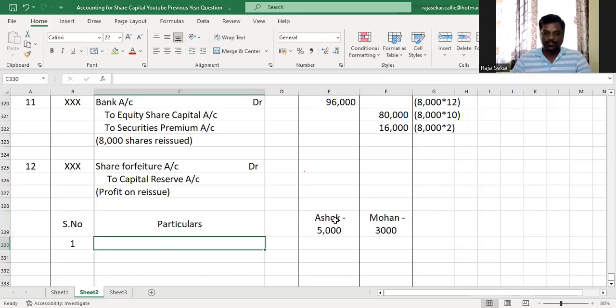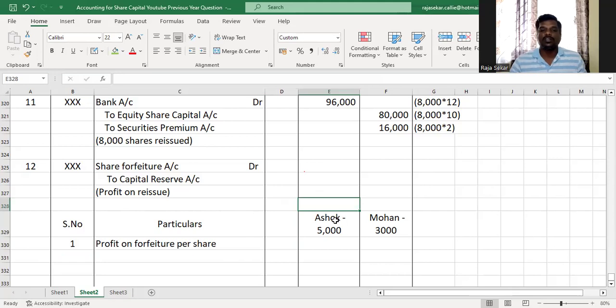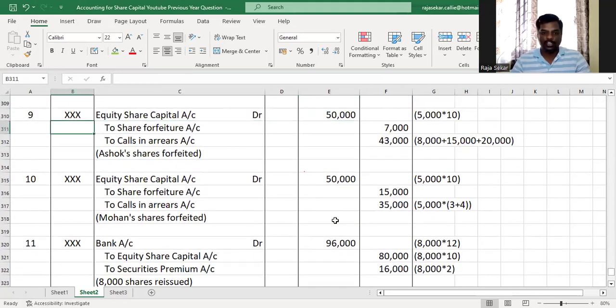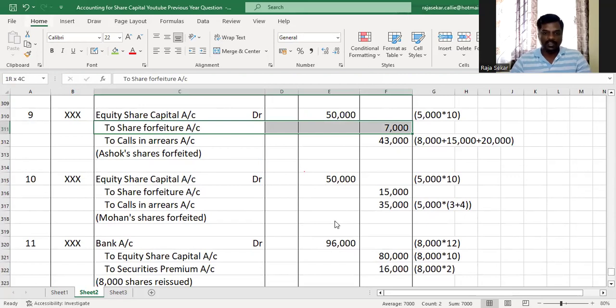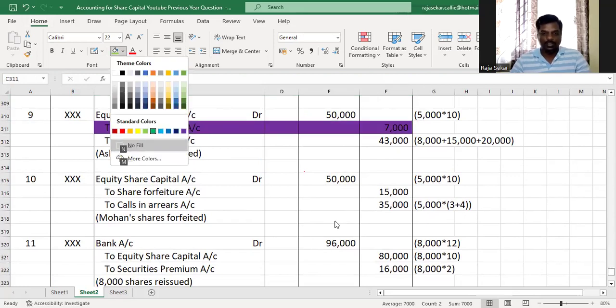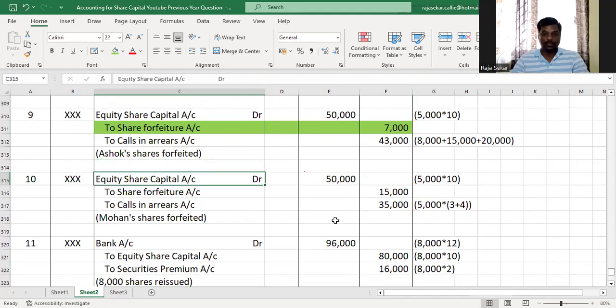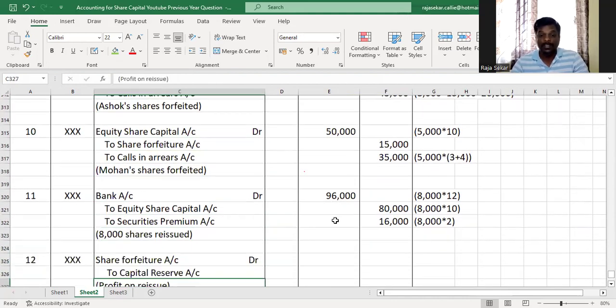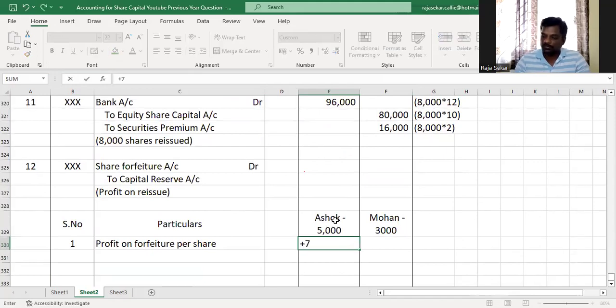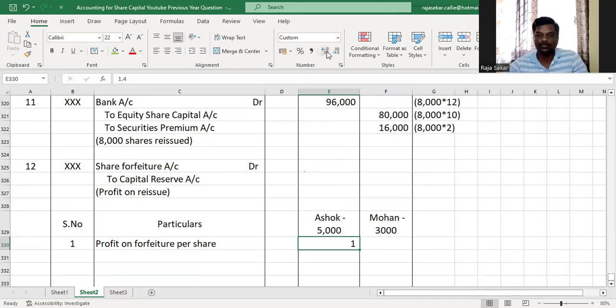Understood, my dear children? The first thing that we're going to find out is profit on forfeiture per share. Now let's go ahead and find out the total profit on forfeiture for Ashok. As you see in the journal entry, we credited share forfeiture account with 7,000 rupees when we forfeited Ashok shares. That is the profit on forfeiture on Ashok shares. So that will be 7,000 divided by the entire number of shares reissued, which is 5,000. So 1.40 is the profit on forfeiture on Ashok shares.